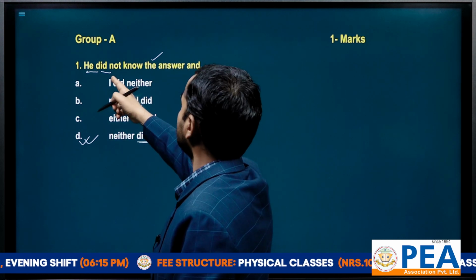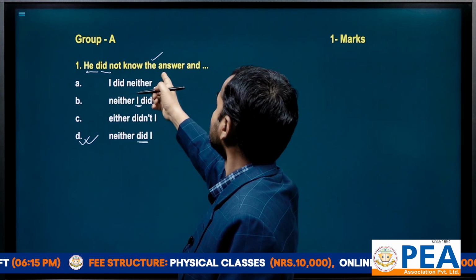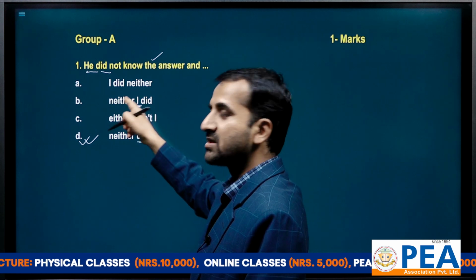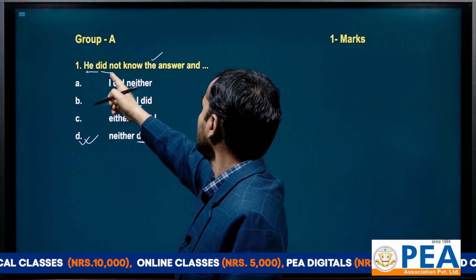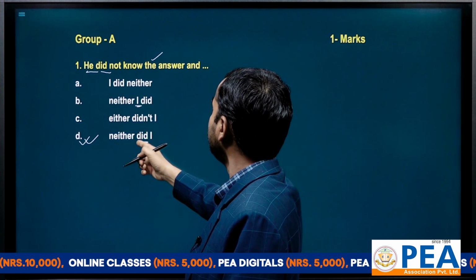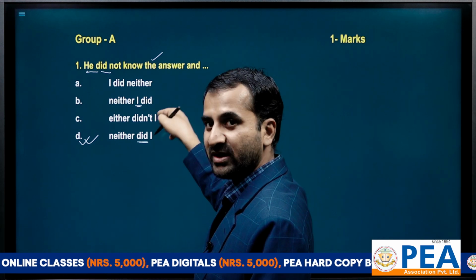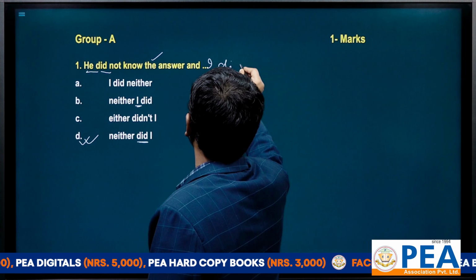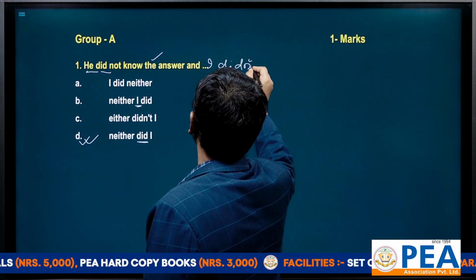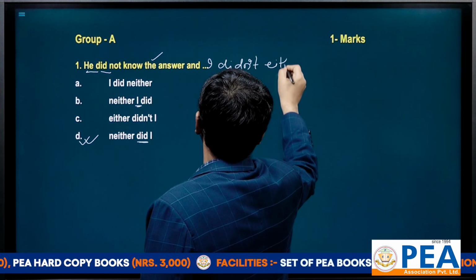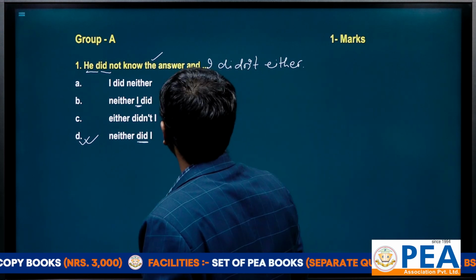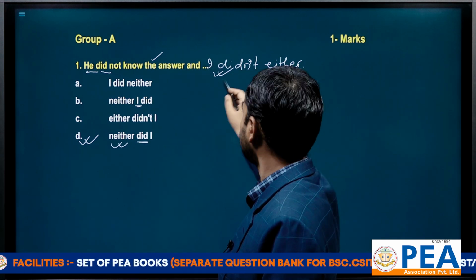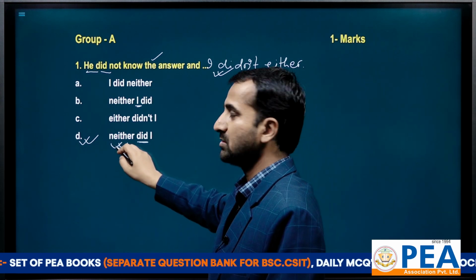Here it is telling that he did not know the answer, meaning उसलाई पनि आन्सर थाहा थिएन र मलाई पनि आन्सर थाहा थिएन. त हामी के भन्छौँ, he did not know the answer and neither did I, or it can also be written in this way: and I did not either. I didn't either. It can also be written in this way. So either this could be the right answer or this is. But this is not given in the option, that's why it becomes the right answer.